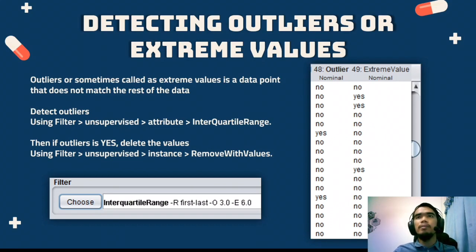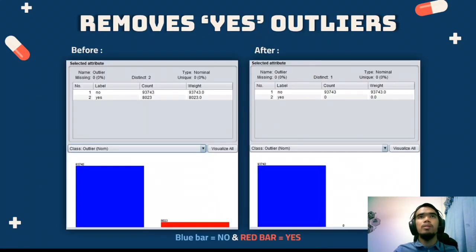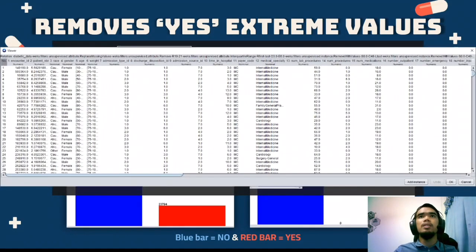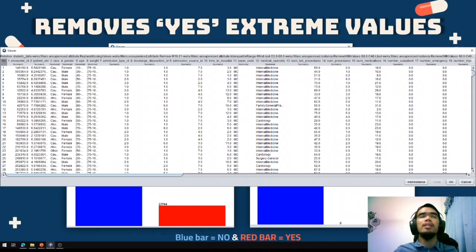Any values that contain yes on the outlier and extreme value will be deleted using the remove with values filter under unsupervised and instance. So this is the result when all the values that contain yes on the outliers in the dataset. From the dataset, around 8,000 values are removed, and the same goes to the extreme values. There are around 23,000 values that have yes on the extreme values that have been removed. So this is a sample of the dataset that has been cleaned.